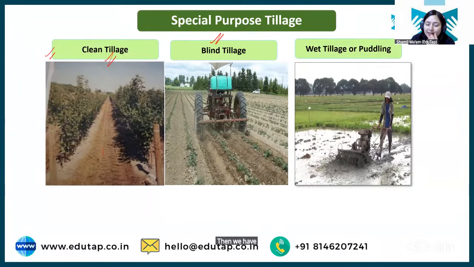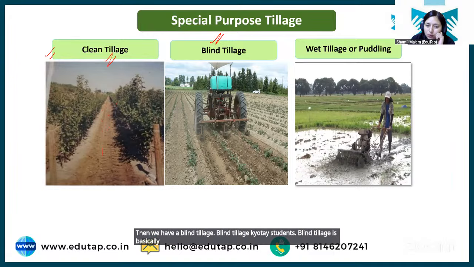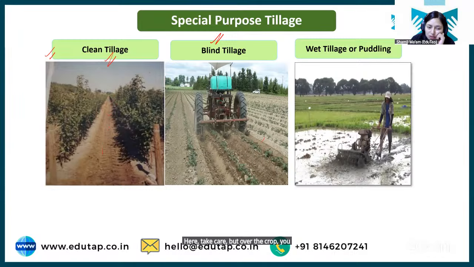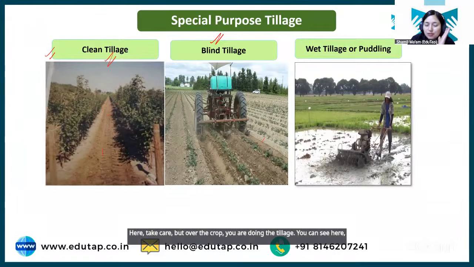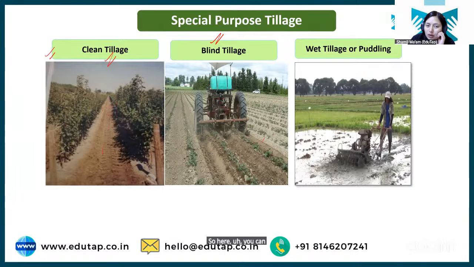Then we have a blind tillage. Blind tillage क्या होता है students? Blind tillage is basically you have sown the crop, okay? Crop has grown here, ठीक है? But over the crop you are doing the tillage. You can see here crop is still in the field, but over the crop this tillage is done. Why it is done? Sometimes you can see here this is a potato field, right? So here you can see you have given irrigation.